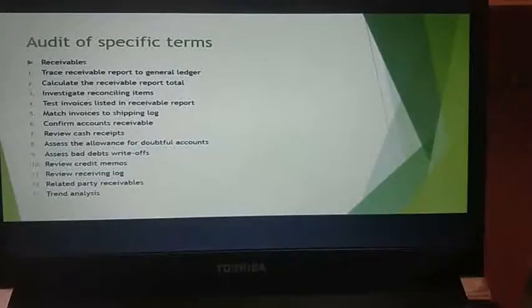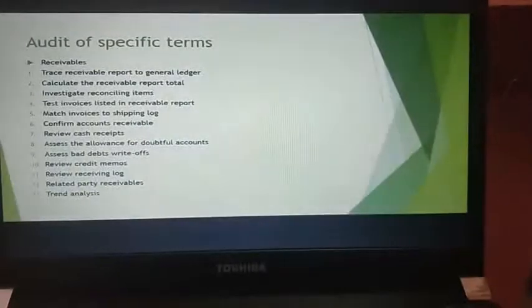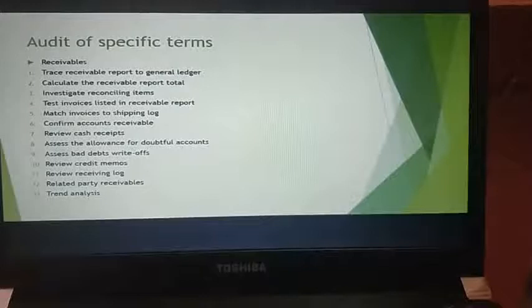Next, you have trace receivable report to ledger. The auditors will ask for period-end accounts receivable aging reports, from which they trace a grand total to the amount in accounts receivable in the general ledger. Next, you have calculate the receivable report total. You need to add up all the invoices on the accounts receivable aging report to verify whether the total traced to the general ledger is correct or not.